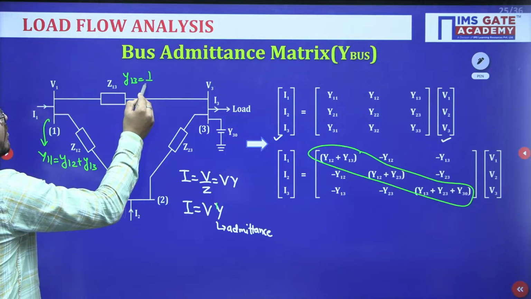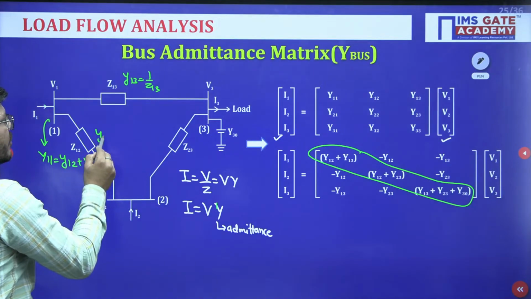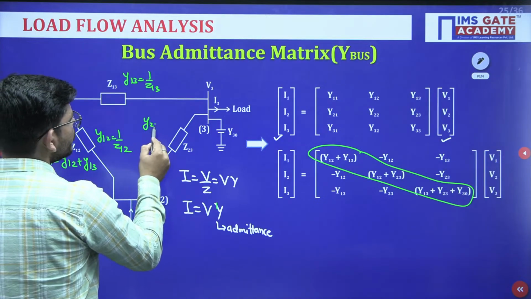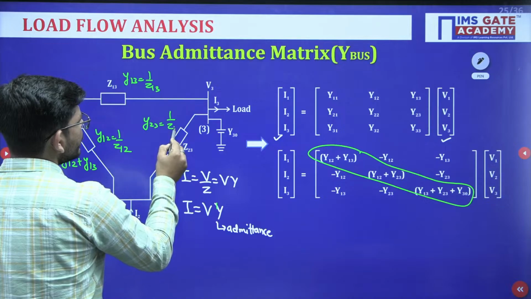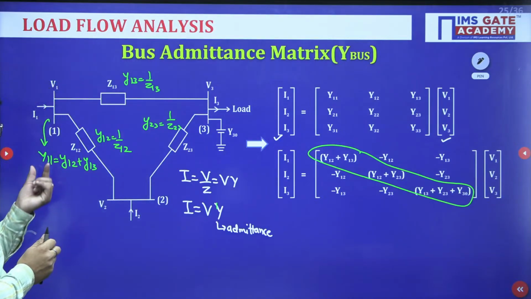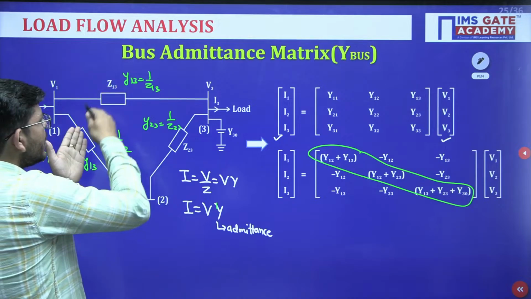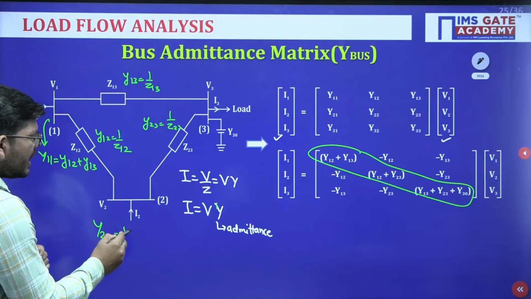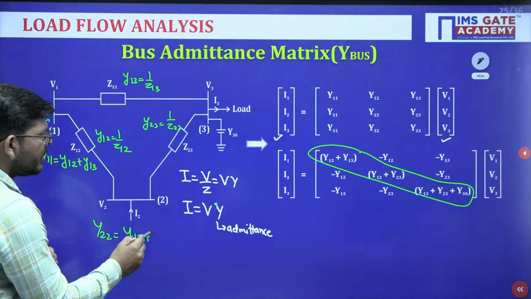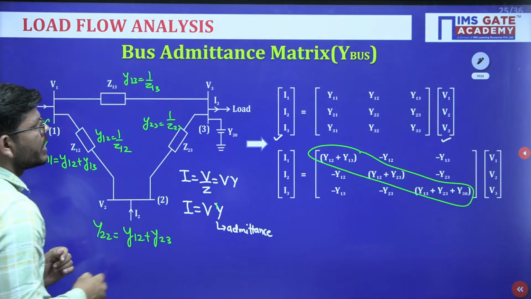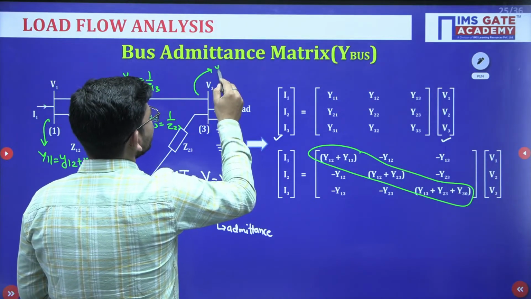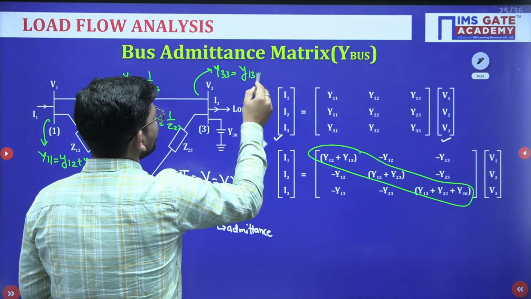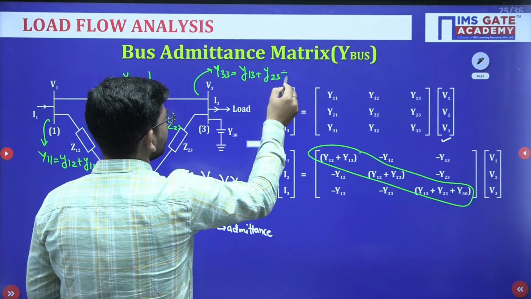Y13 is basically 1 upon Z13. Y12 is basically 1 upon Z12. Similarly, Y23 will be 1 upon Z23. Okay. So if we are calculating Y11, add all the elements connected to bus number 1. We are calculating Y22, add all the elements connected to bus number 2 and you will get Y22. If you want to calculate Y33, add all the elements connected to bus number 3.